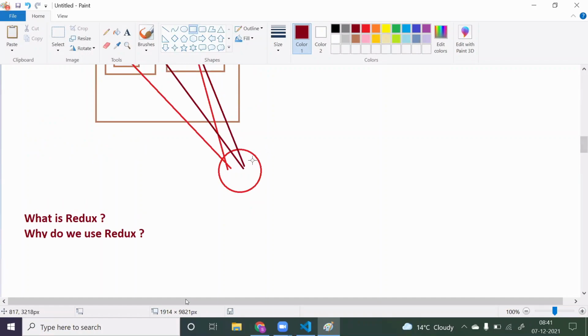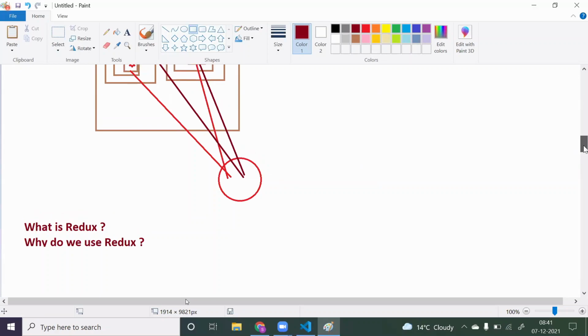Once you refresh your application, your entire data in Redux will get deleted. So it's not persistent. Data will be stored only for that particular session, and that too temporarily. If an update is done, then you have to send a request to the server, get the updated data, and store it here in case your database gets updated.